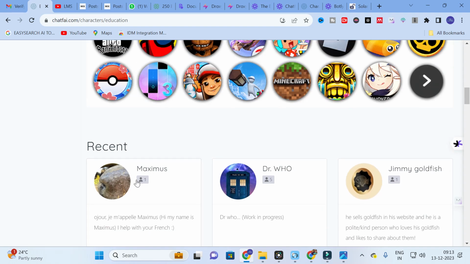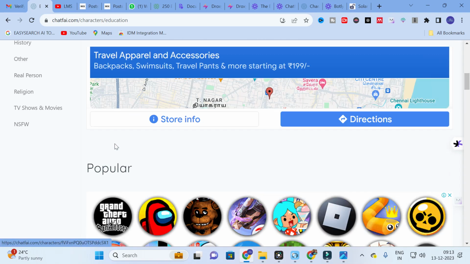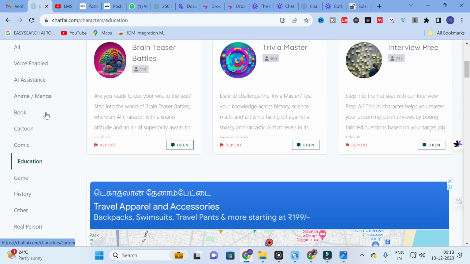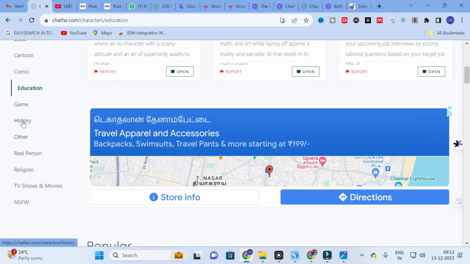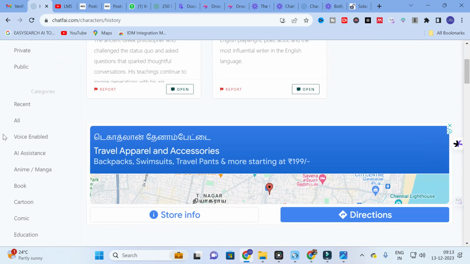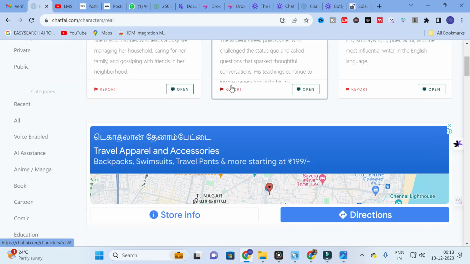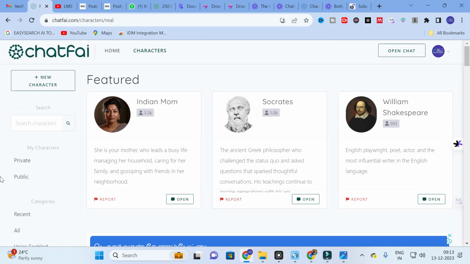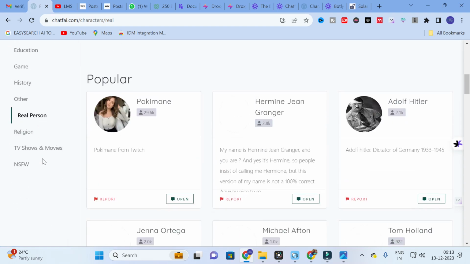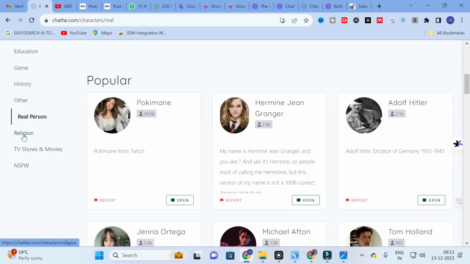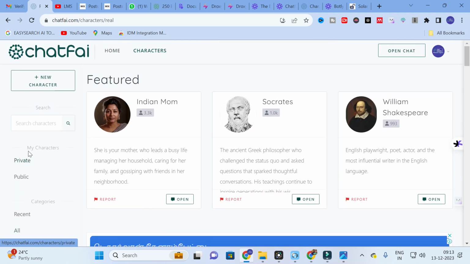Apart from this, you can see these are the recent things, Maximus, or else you can go to the categories option. For example, if you want to know about history, you can click. After that, if you want to chat with a real person, click on real person. It will generate real person characters. Apart from this it will have religion, TV shows and movies. So most of it is entertainment related characters.